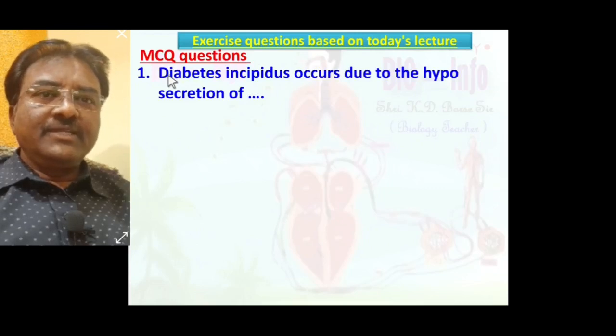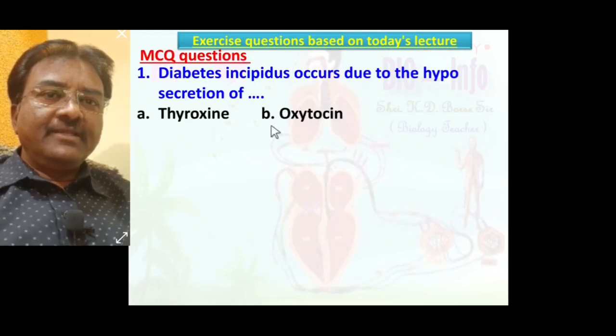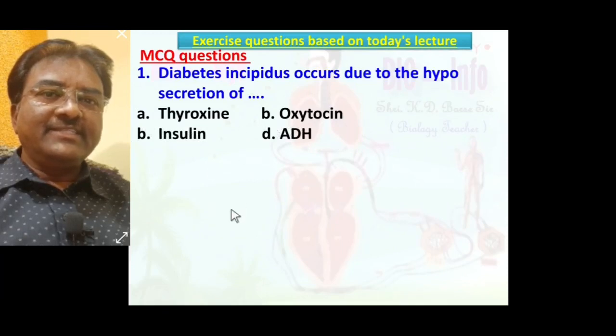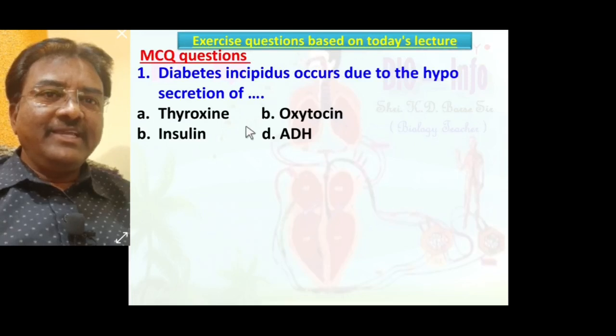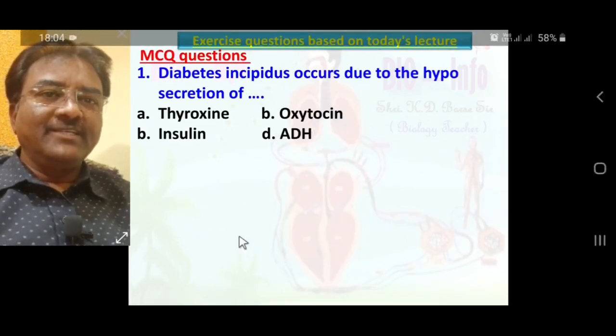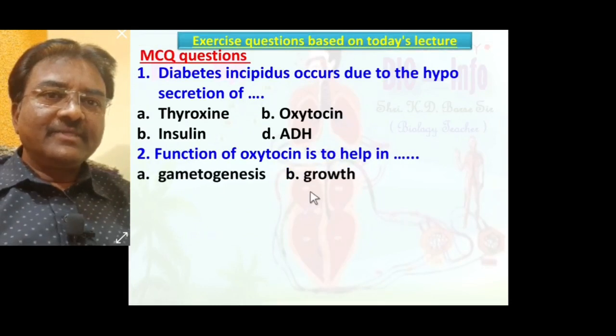First MCQ question: diabetes insipidus occurs due to hyposecretion of thyroxine, oxytocin, insulin, ADH. Yes, the correct answer is D, ADH, because hyposecretion of ADH creates diabetes insipidus. Second MCQ question: function of oxytocin is to help in gametogenesis, growth, childbirth, all of these.